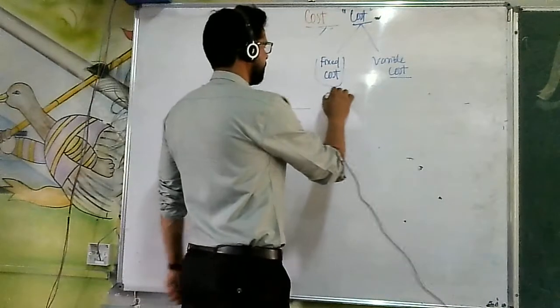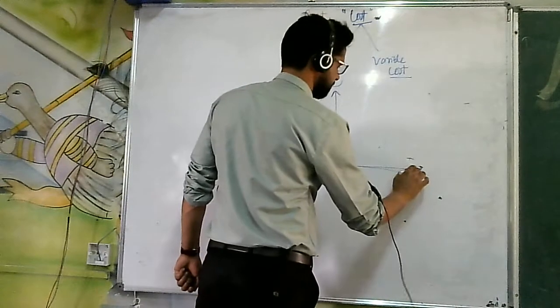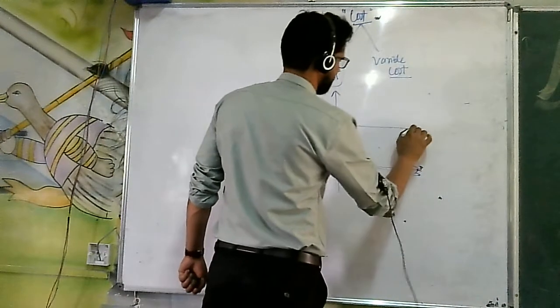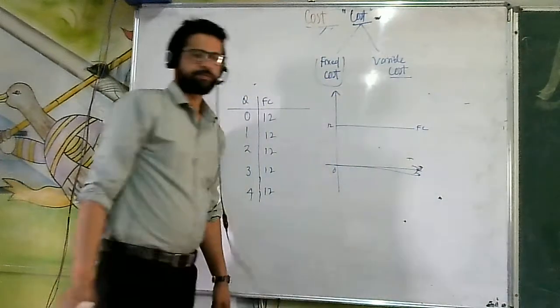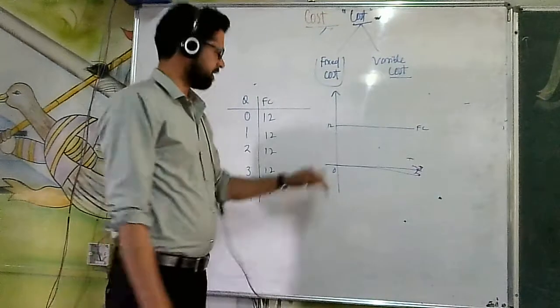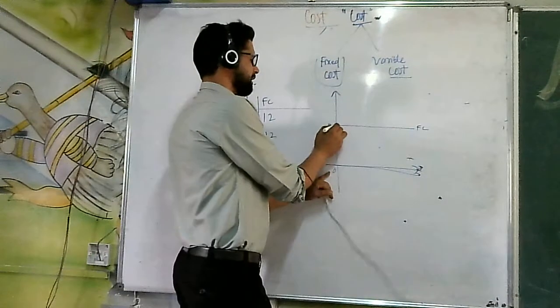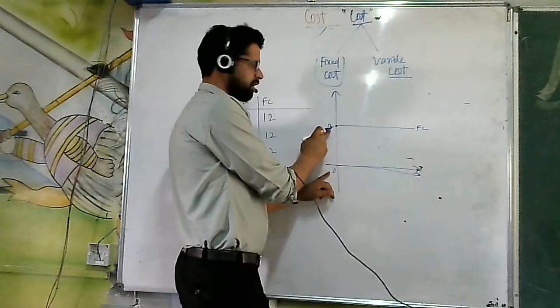Now, what will be the shape of fixed cost? This is fixed cost. It will be a horizontal straight line parallel to the x-axis. Even at 0 level of output, there will be some fixed cost.